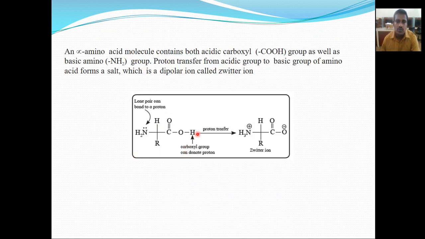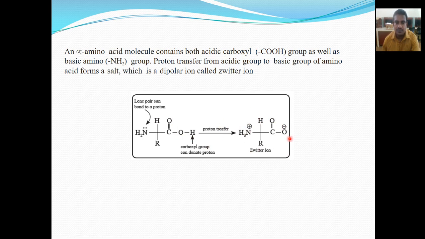So amino acids have an important property, that is, alpha amino acid molecules contain both an acidic or carboxylic group as well as a basic amino group. The proton transfers from the acidic group to the basic group of the amino acid and forms a salt, which is a dipolar ion, so this is called a zwitterion.